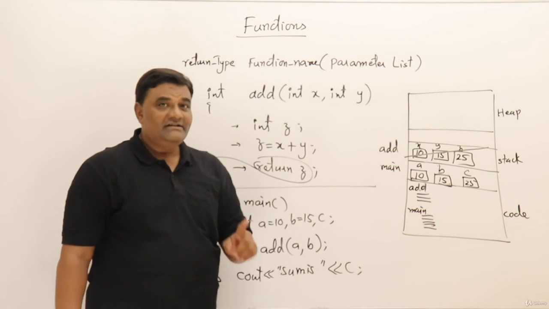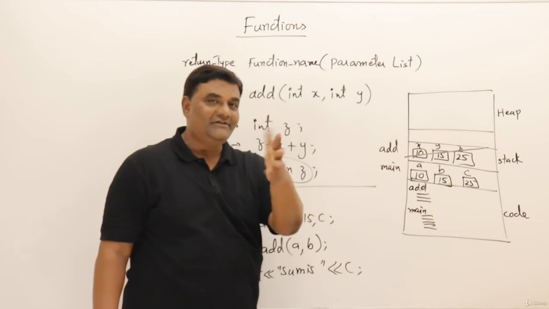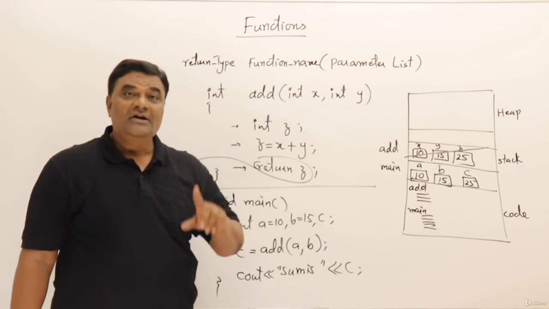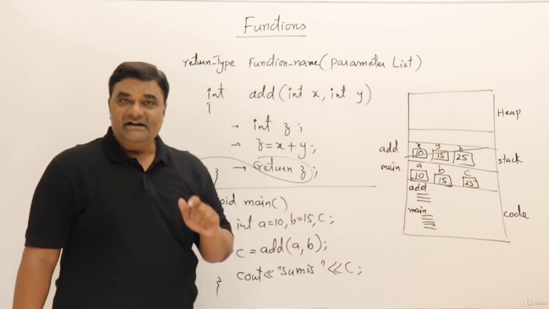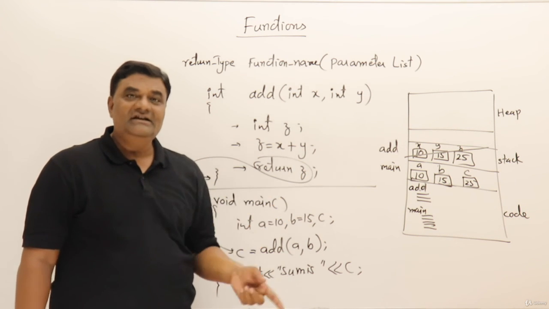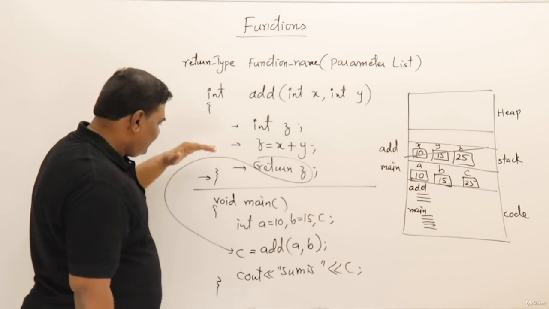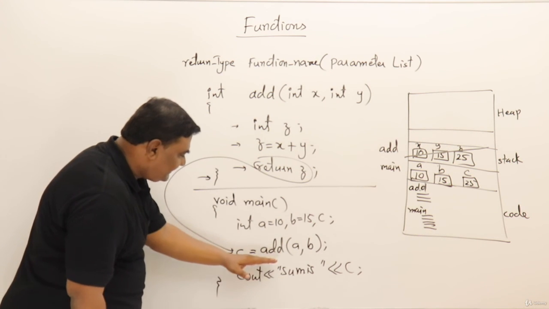And one more important thing, if this function had allocated some memory in heap, that will not be deallocated automatically. The function should release it by saying delete. So if it says new and gets the memory in heap, it must be deleted. So anyway, back to this one. So the function ends. Now the control comes back here.